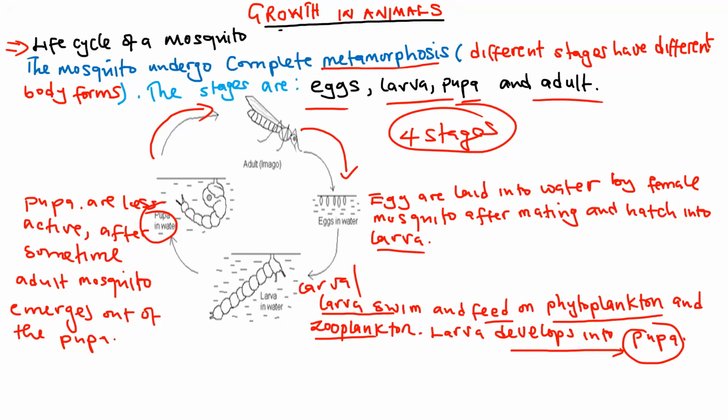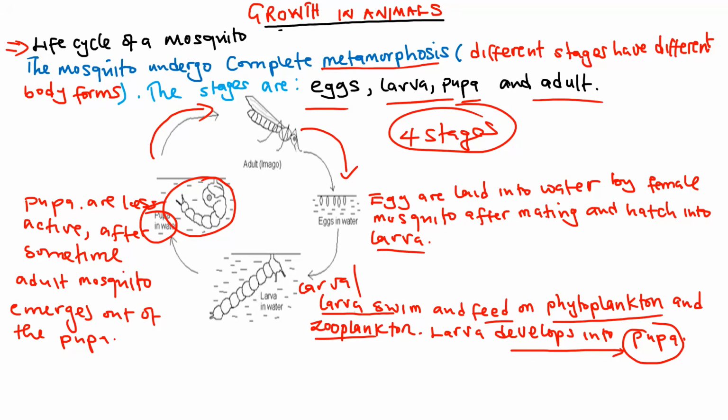After some time, the adult mosquito emerges out of the pupa. So that is the life cycle of a mosquito. It all starts with the laying of eggs, then the eggs develop into the larva, the larva develops into the pupa, and the pupa develops into the adult mosquito. At all stages, you really need to know what is happening.